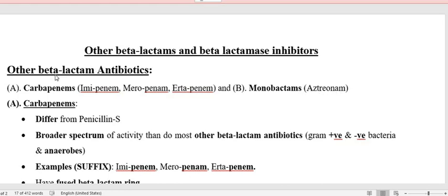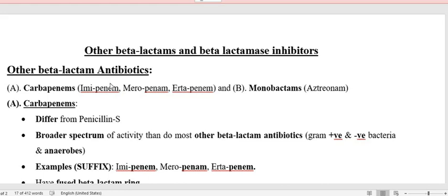So why have they kept these under the other beta-lactam antibiotics? Because the beta-lactam antibiotics, which include penicillin and cephalosporin, somewhat differ from these other beta-lactam antibiotics. What is the difference?